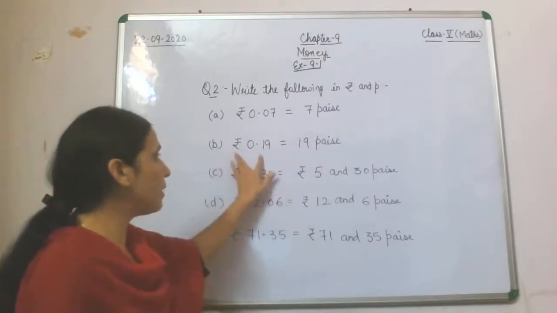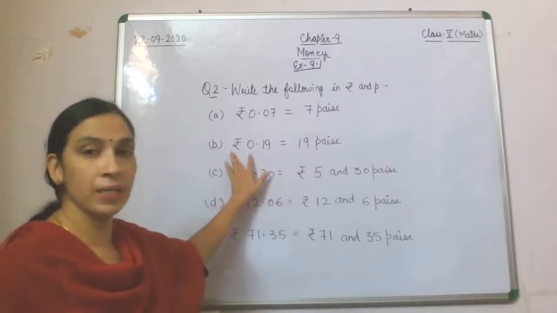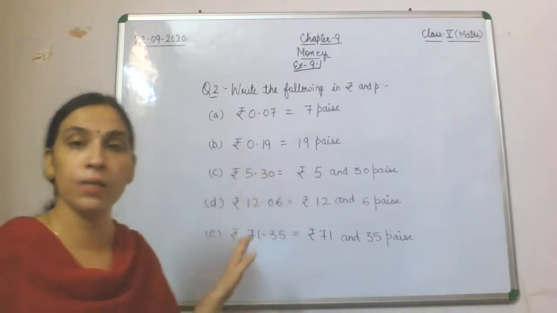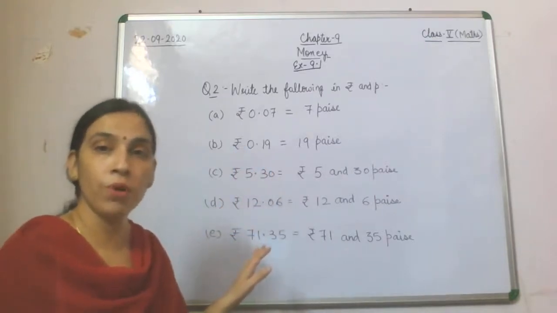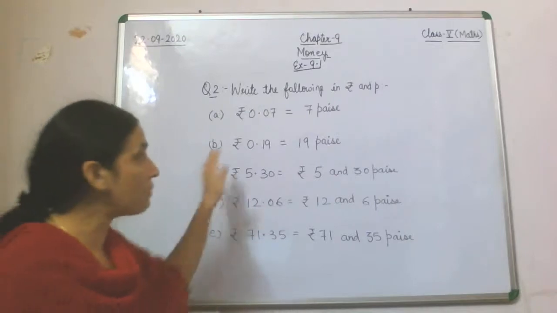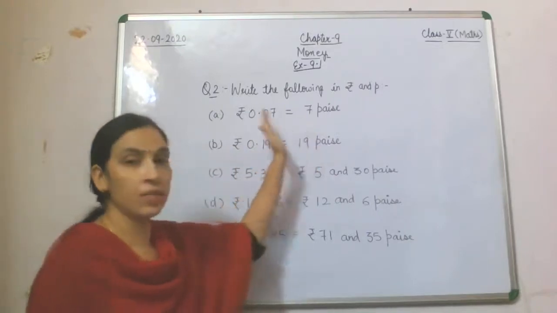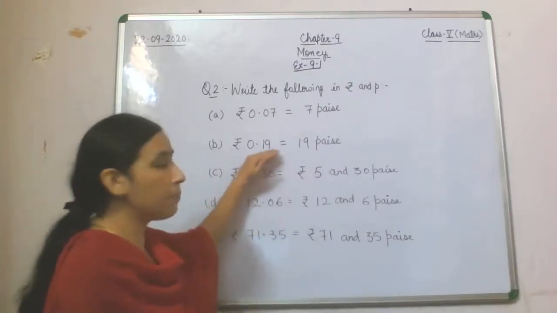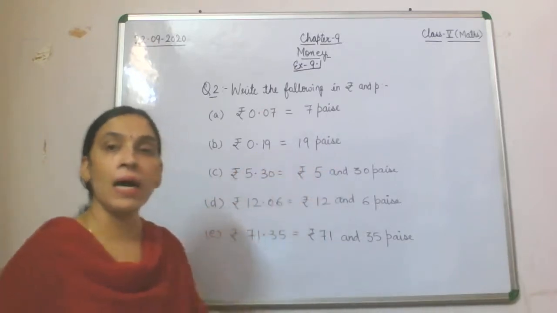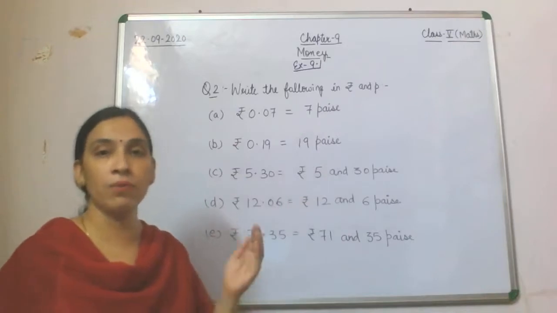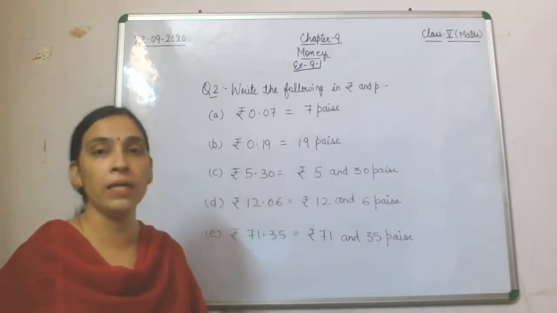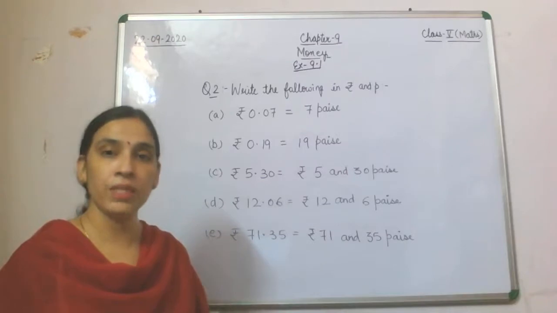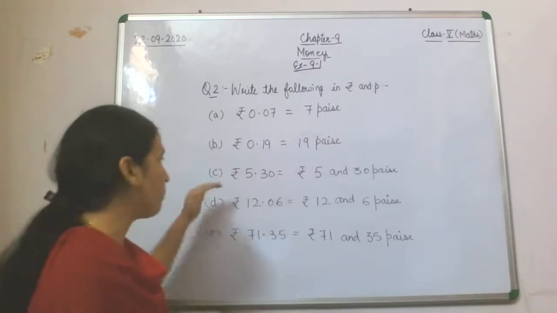Again in the next B part, the rupee part is 0. The whole number part represents the rupee part. So if the whole number part is 0, we will not write it if we are supposed to write in rupee and paise. We will only represent the paise part. And it is obvious that if you do not write the rupee part, the rupee part is 0.